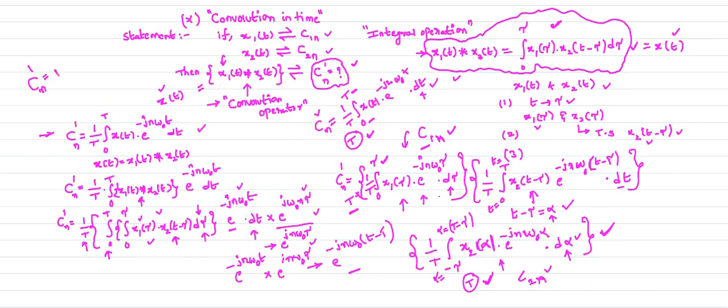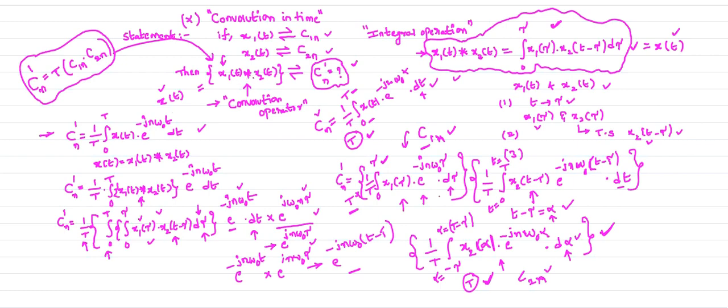It is nothing but T times C1n into C2n. This is the complex exponential Fourier series coefficient of the convolution of x1 of t and x2 of t.